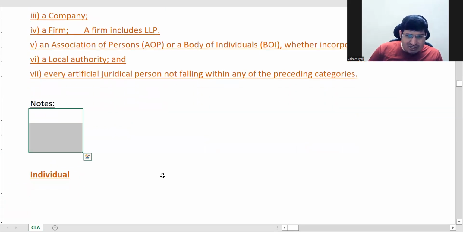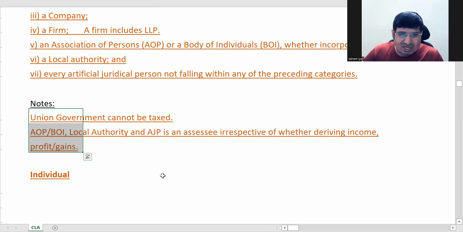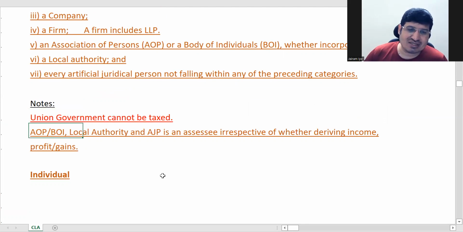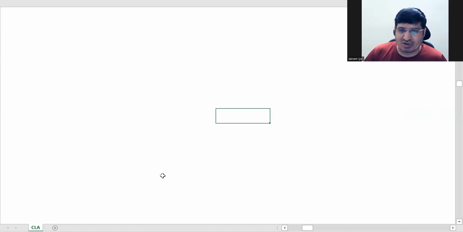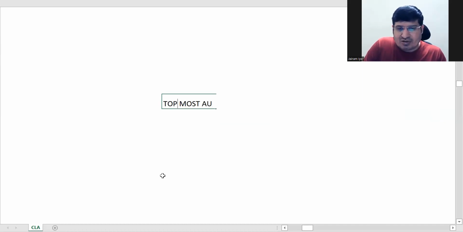Right, and then this is some additional point. One is that the union government cannot be taxed. Now, how taxation is done is you will have a topmost authority, and there will be many people under it.